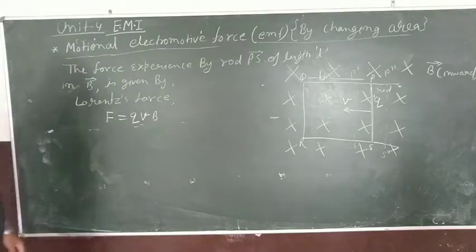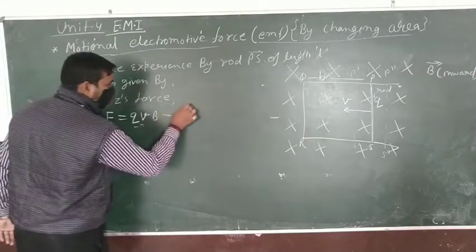It is clear or not? Therefore, this is your equation first.